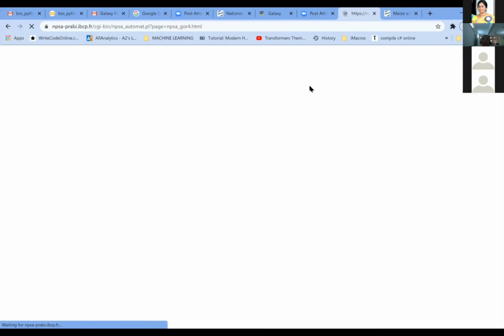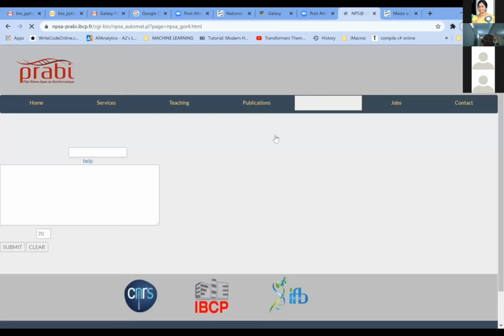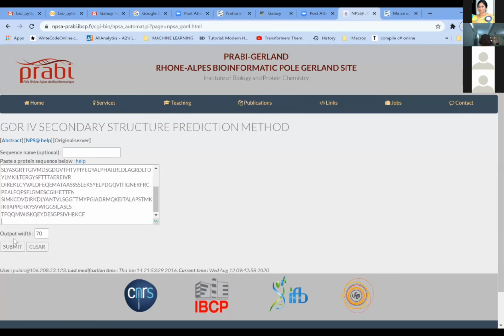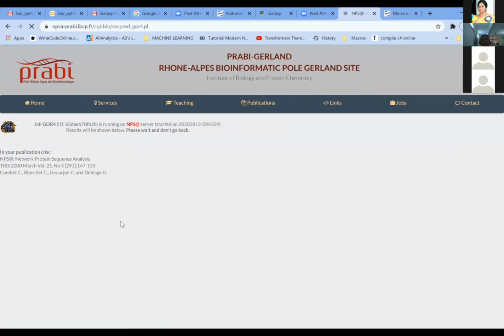So if you click on the GOR, it will give you this window again, the same thing as we have seen in the previous case. Again, you can paste the sequence here and do the submission. So you are going to see the secondary structure for this protein in this window.